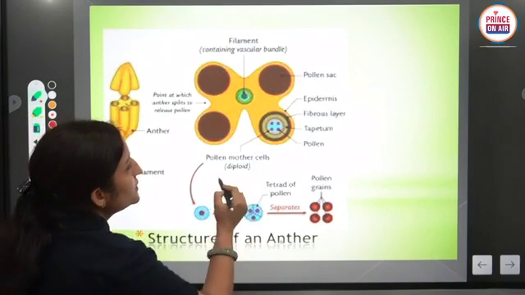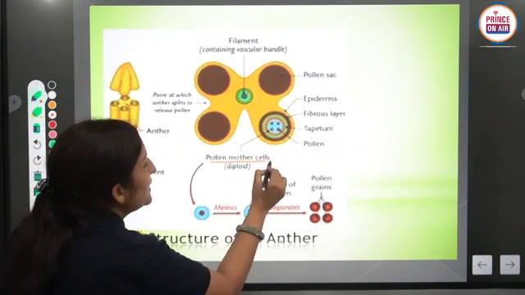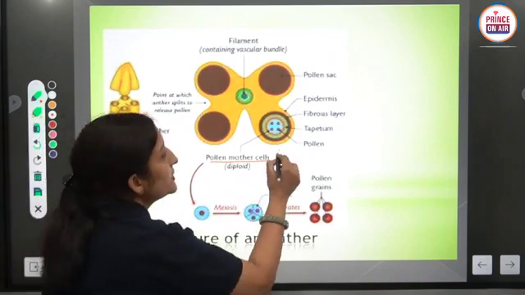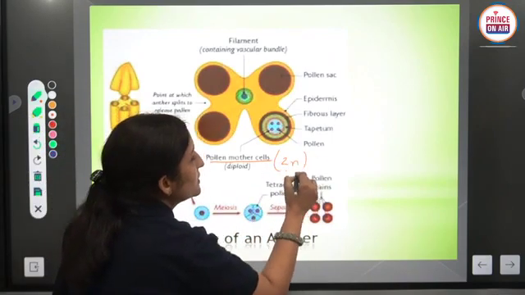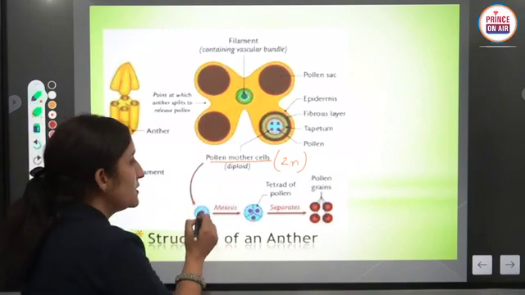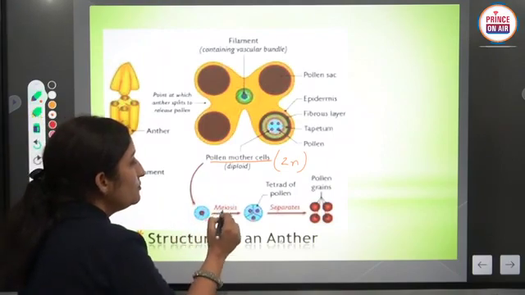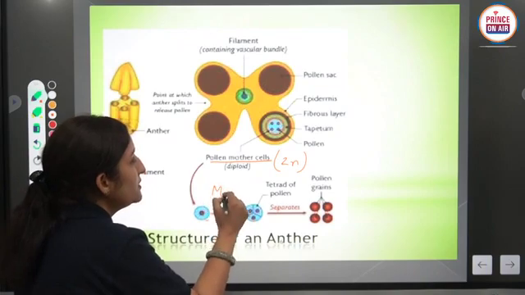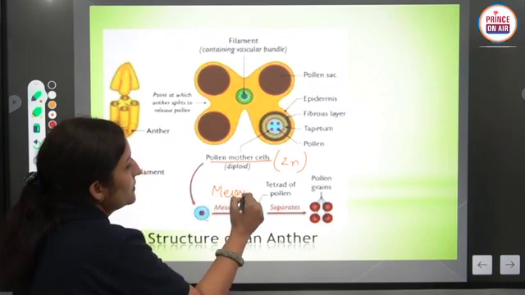This is the microsporangium in which the pollen mother cell is present, and the pollen mother cell is a diploid structure, 2n, and this diploid structure shows meiosis cell division. Which division? Meiosis.